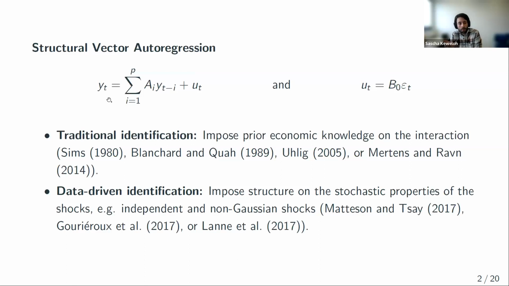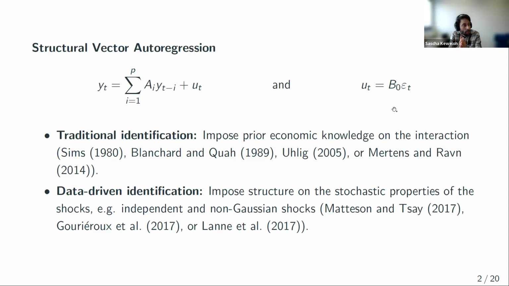In the structural vector autoregression, we have a vector of time series, which just depends on its own past and on some reduced form shock. The second equation models the simultaneous interaction of this system. According to the second equation, these reduced form shocks are equal to some unknown linear combination B0 of unknown structural form shocks epsilon. And if we want to estimate the simultaneous interaction, we need to first identify it,